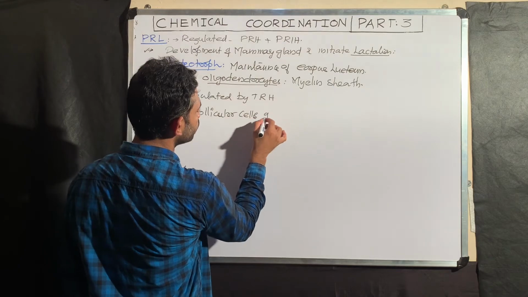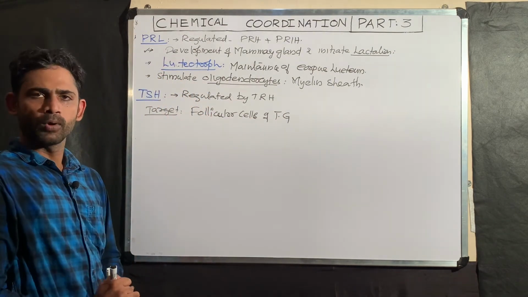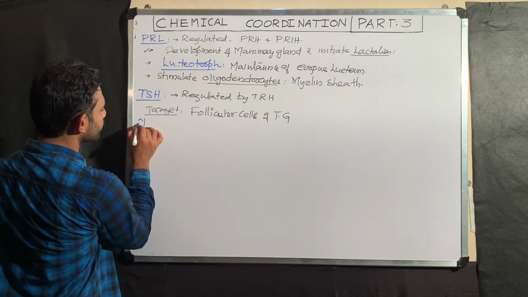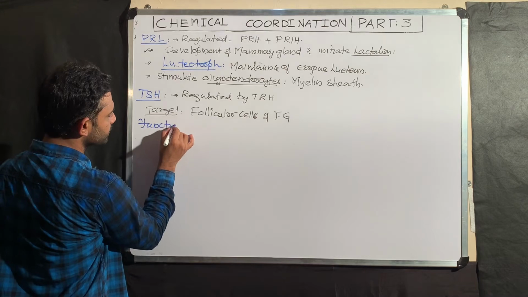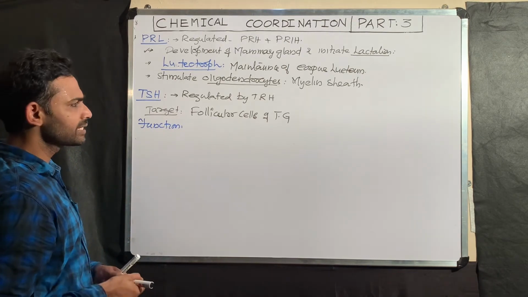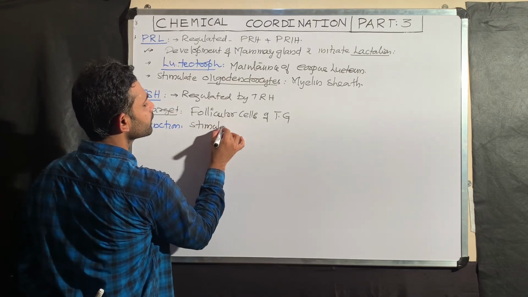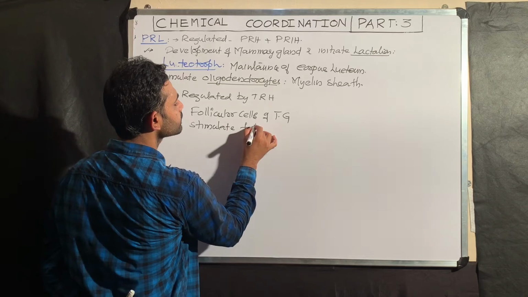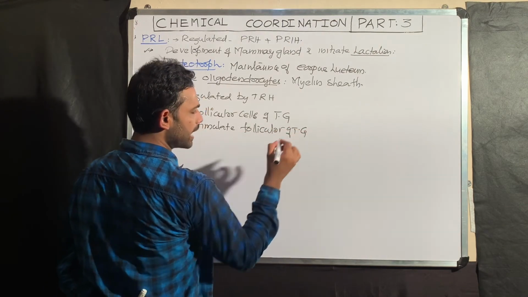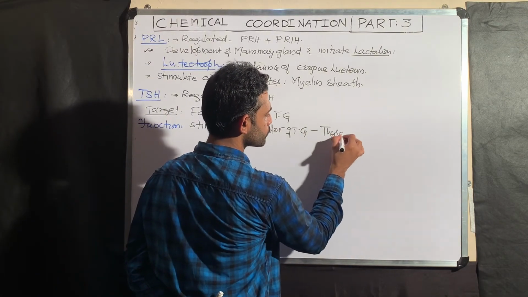What is the point you need to remember with respect to TSH? With reference to the function of TSH, simply remember this. TSH stimulates follicular cells of the thyroid gland to release thyroid hormones.